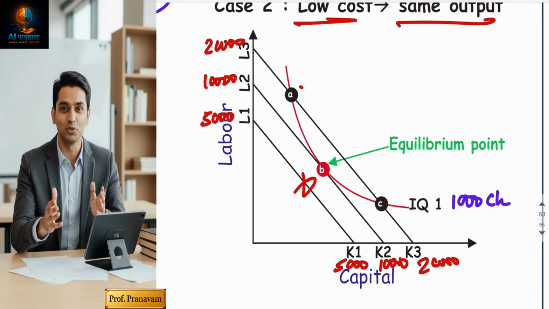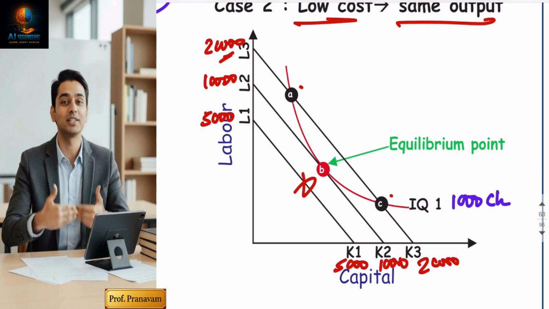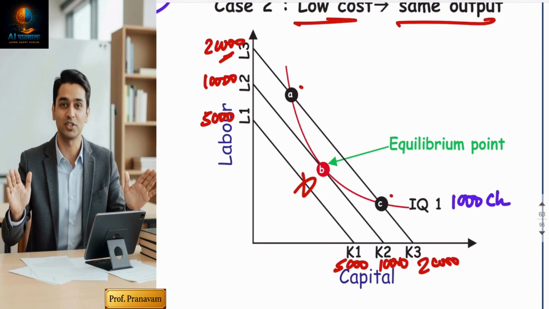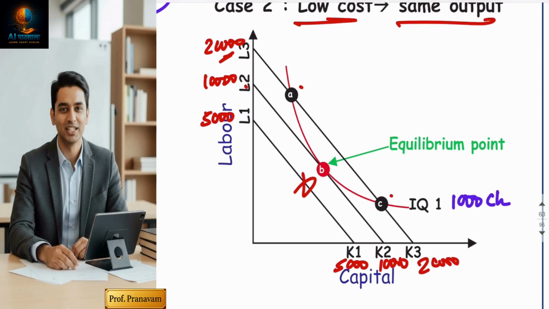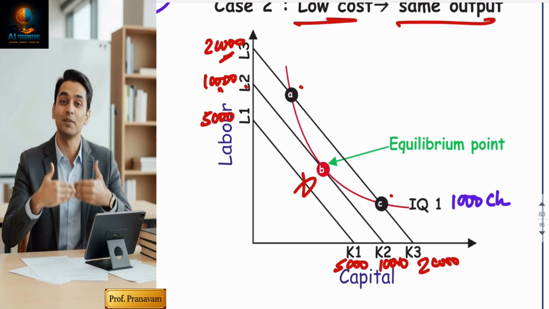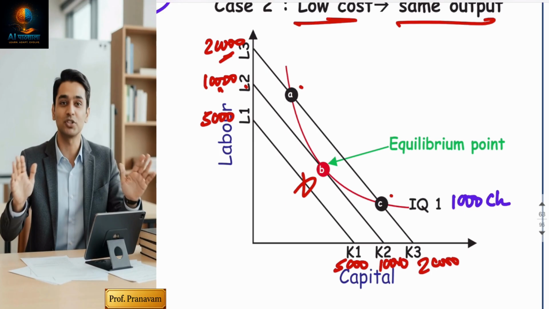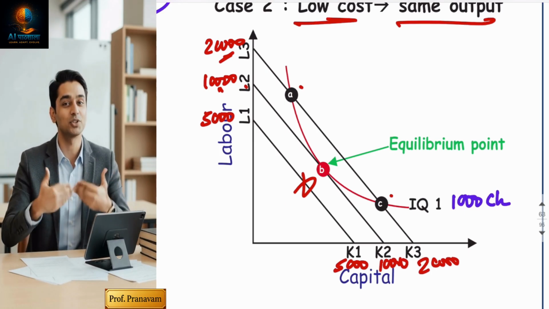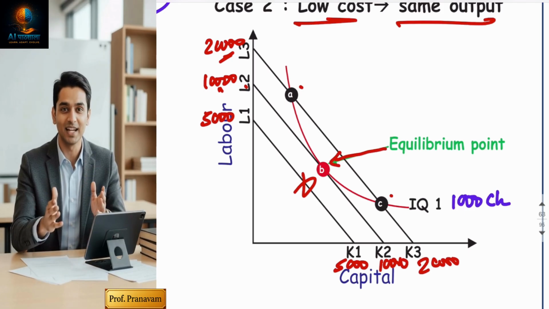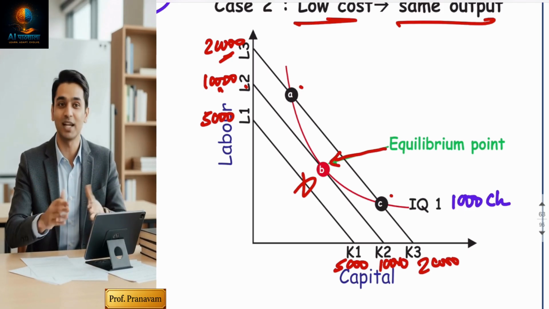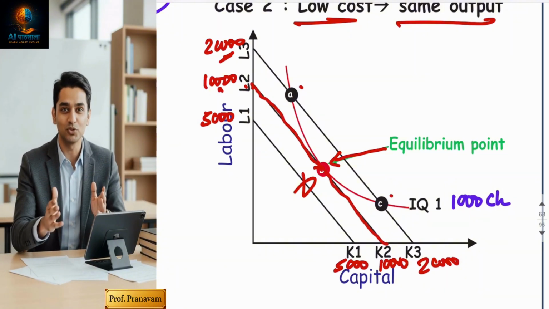If you produce with the A combination and C combination of capital and labor, at 20,000 rupees cost you will be able to produce 1,000 chocolates. But if you go with the L2 and K2 combination, in 10,000 rupees you can produce 1,000 chocolates. As a businessman, which budget line will be better? Of course, K2. So again, the producer will be in equilibrium because he wants to produce the same chocolates at minimum possible cost. So K2 is the best combination of capital and labor.